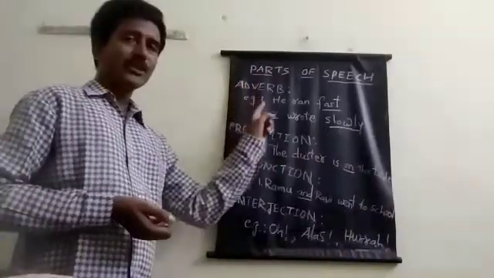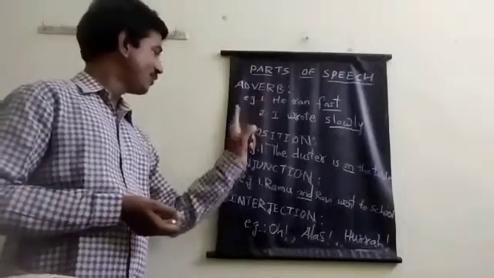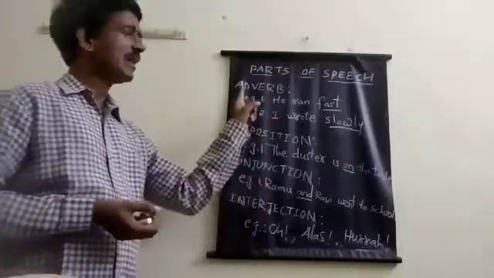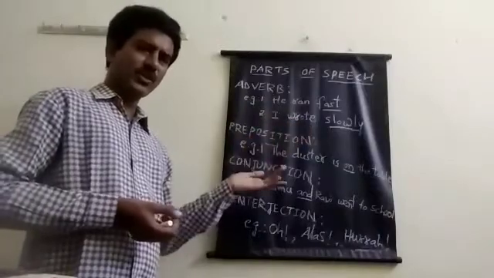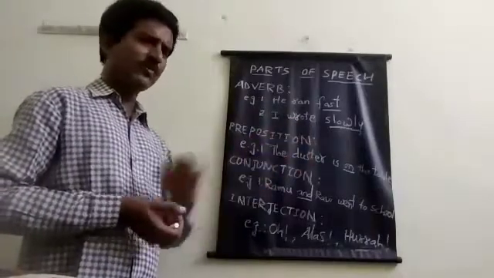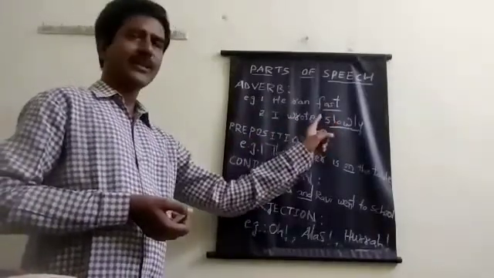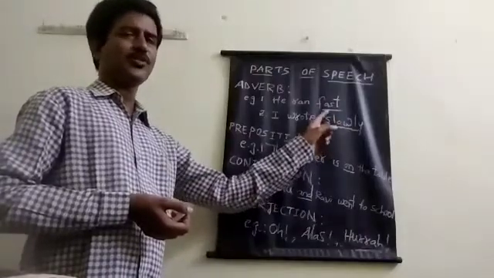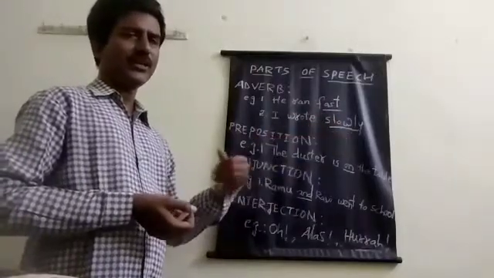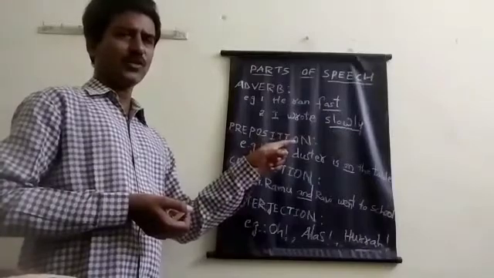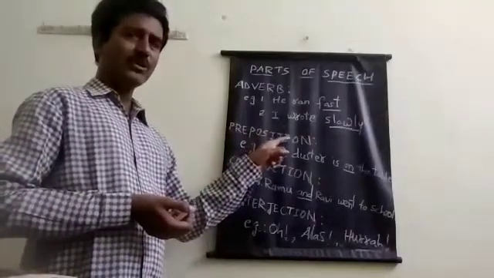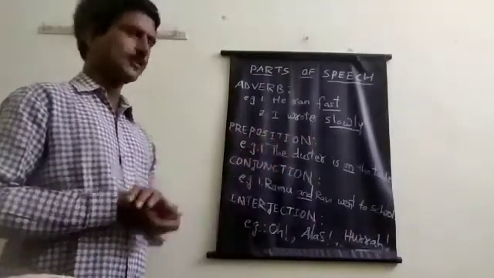So whatever we have learned today in this class is adverb, preposition, conjunction and interjection. Adverb is a word which adds something to the verb, that means it gives more information about a verb. Fast, slowly, quickly, all these words, yesterday and today, here, there, these are also adverbs without "ly". We have adverbs of time, adverbs of place, like that.